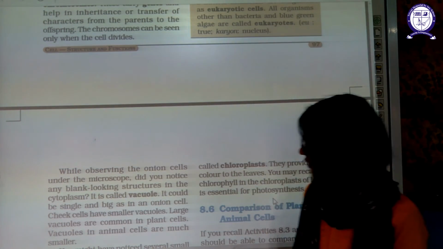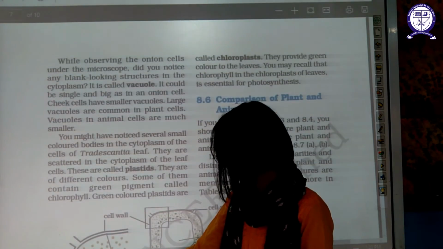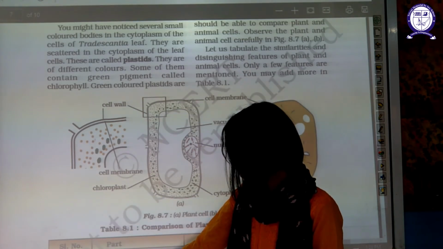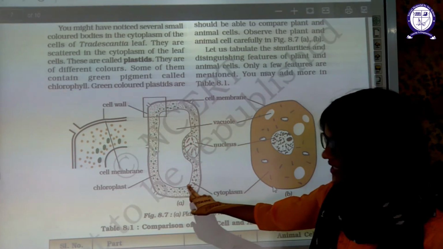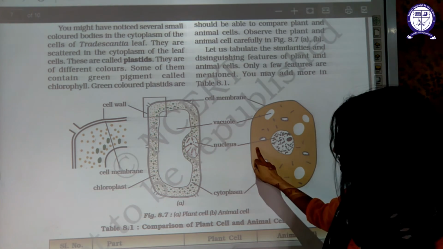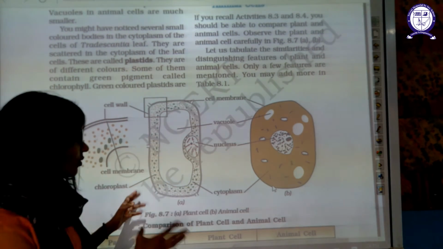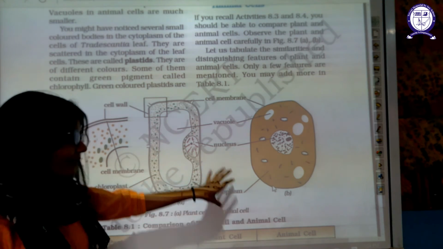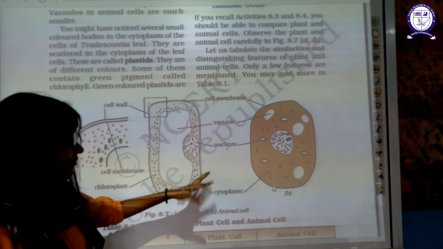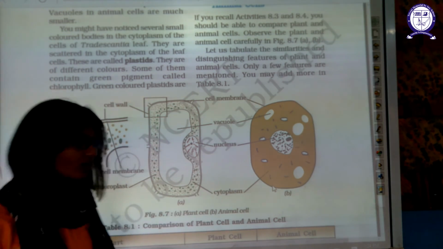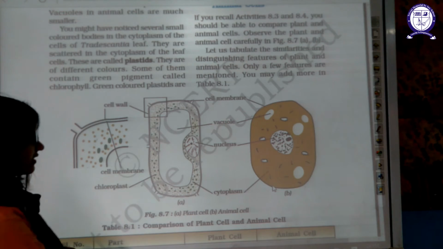You are aware of that. Now, this is a typical plant cell. This is a typical animal cell. We have to discuss a few more diagrams, because these are not clear diagrams. Only a few organelles are present in these diagrams.